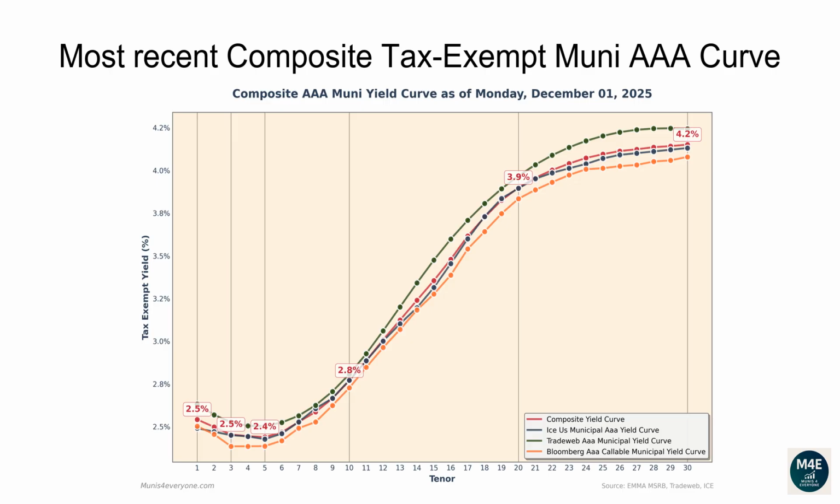The one-year composite tax-exempt yield is 2.54%. The two-year yield is 2.5%. The three-year yield is 2.45%. The 5-year yield is 2.44%. The 10-year yield is 2.77%. The 20-year yield is 3.9%. The 30-year yield is 4.15%.